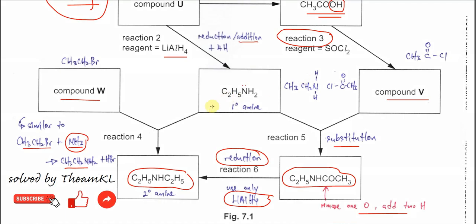Reaction 4 is a substitution reaction, just like what you learned in AS. This carbon is partial positive. The nitrogen in the primary amine, its lone pair will attack this carbon and it will substitute this bromine. So this is a substitution reaction.